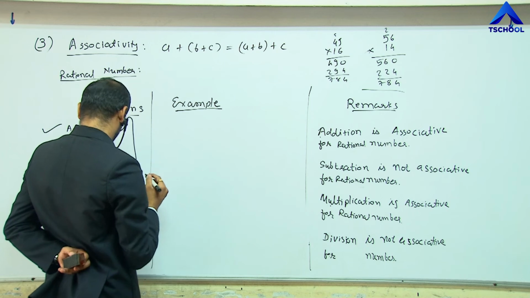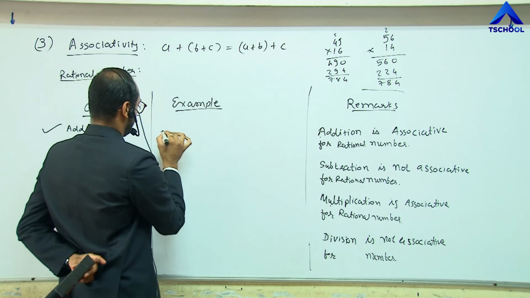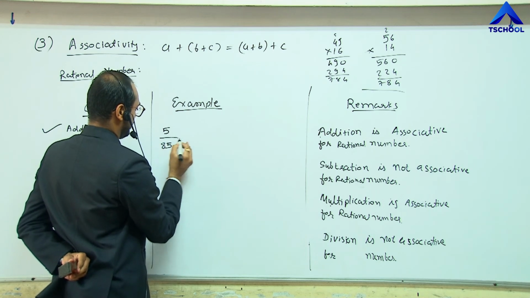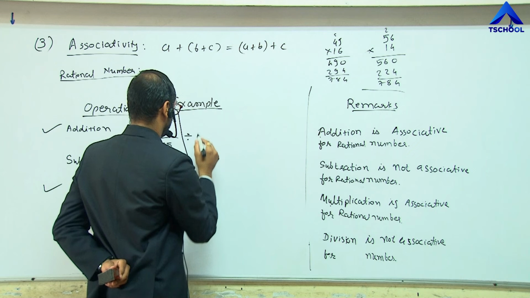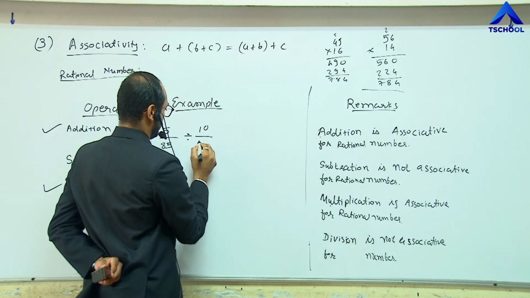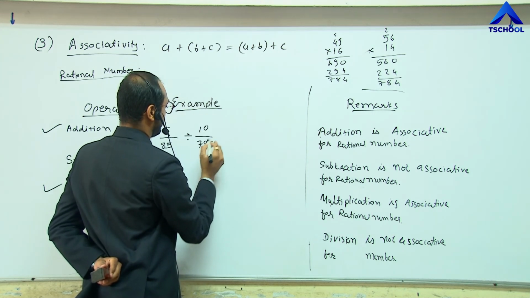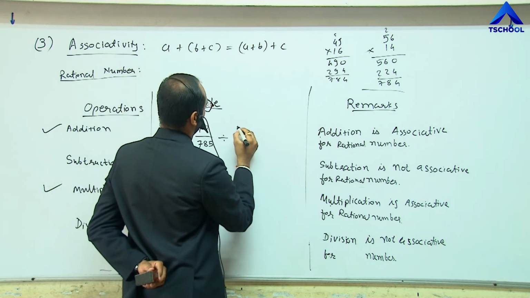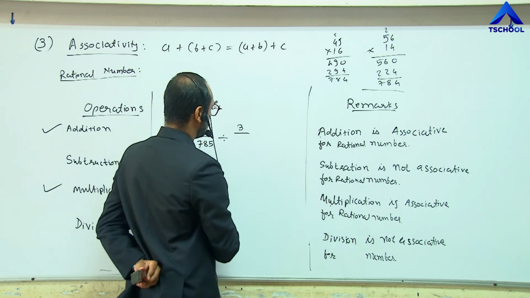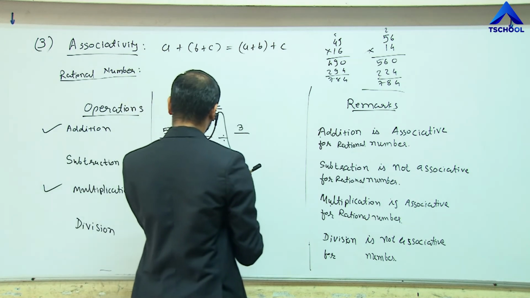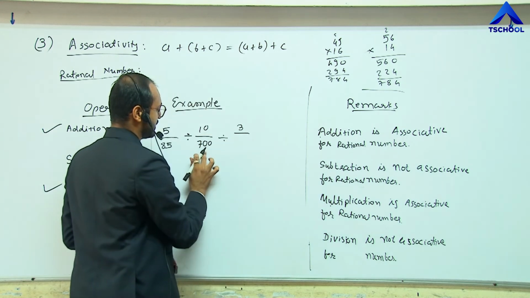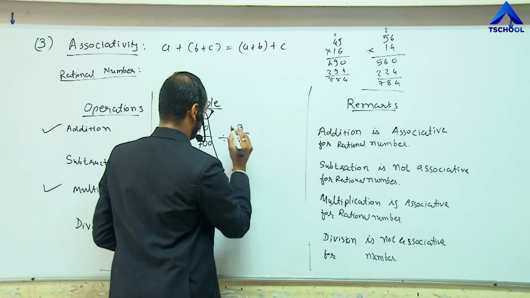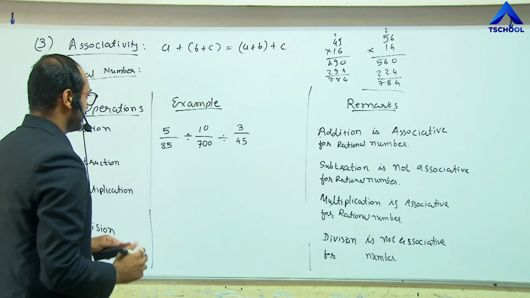For division, let me take an example like 5 divided by 85, divided by 10 upon 700, and 3 upon 45. Let me simplify this by grouping these two first.